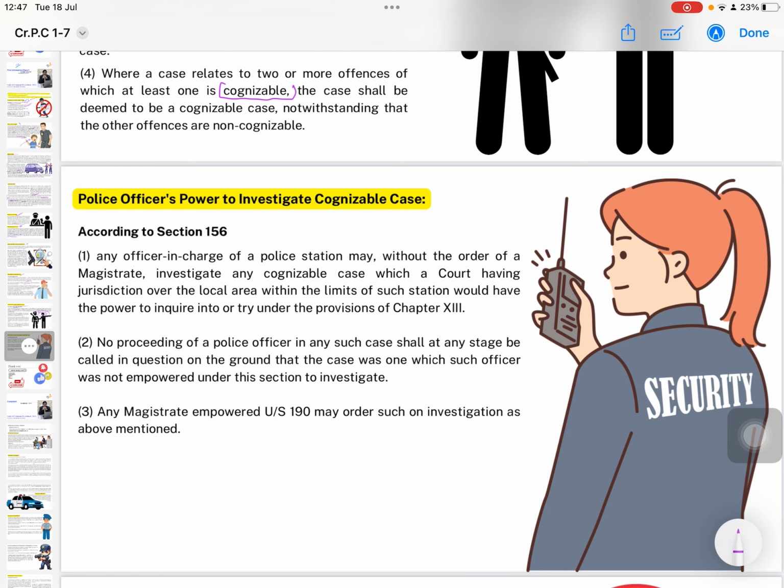Police officer's power to investigate cognizable case. According to Section 156, any officer in charge of a police station may, without the order of a magistrate, investigate any cognizable case which a court having jurisdiction over the local area within the limits of such station would have the power to inquire into or try under the provisions of Chapter 13. No proceedings of a police officer in any such case shall at any stage be called in question on the ground that the case was one which such officer was not empowered under the section to investigate. Any magistrate empowered under Section 190 may order such an investigation as above mentioned.